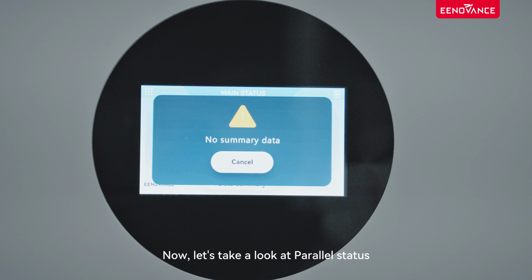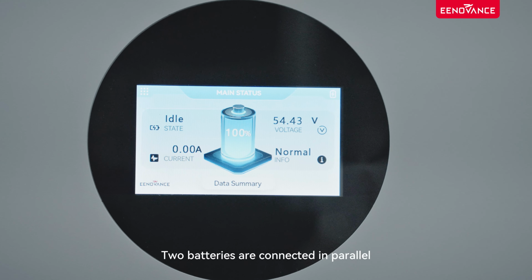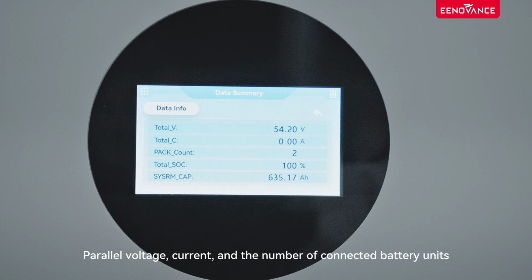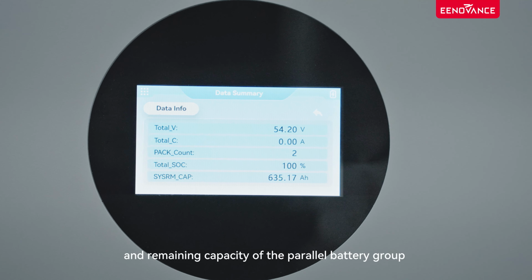Now let's take a look at parallel status. 2 batteries are connected in parallel. Tap the parallel information page to check parallel voltage, current, and the number of connected battery units, parallel SOC, and remaining capacity of the parallel battery group.